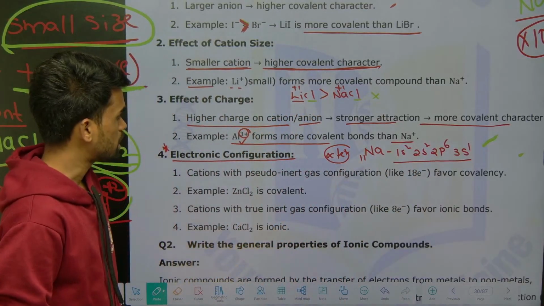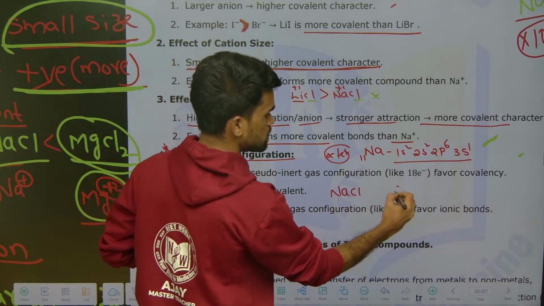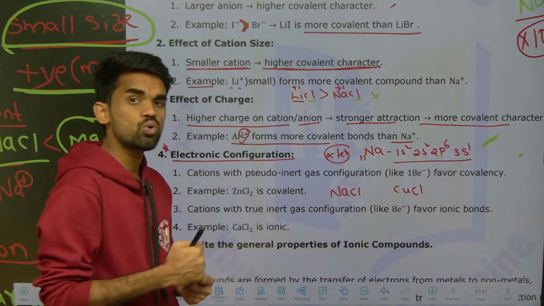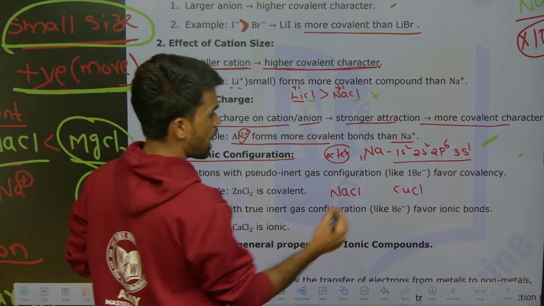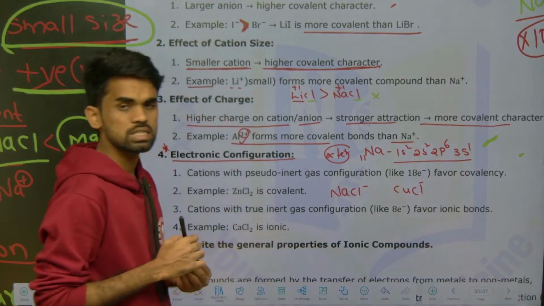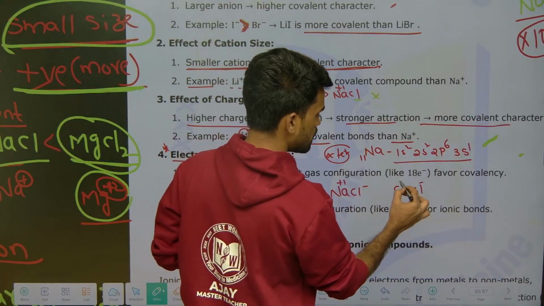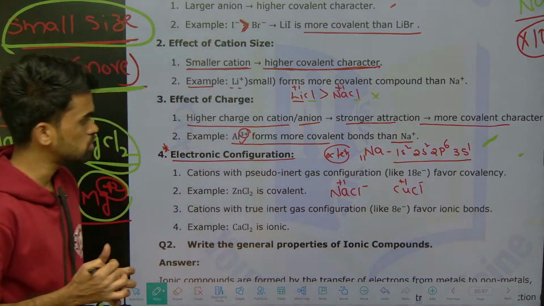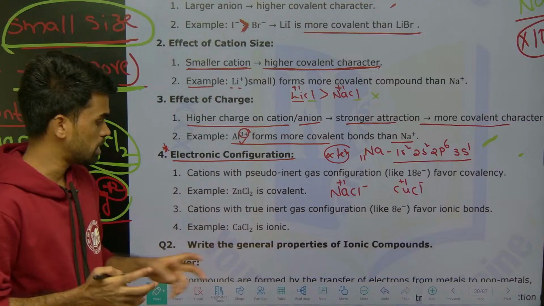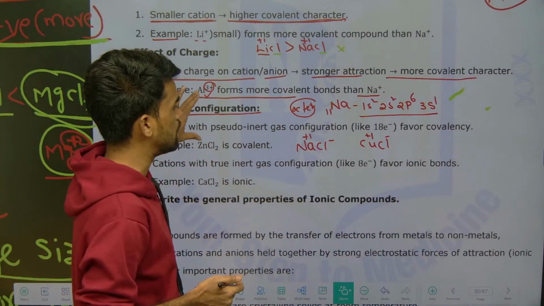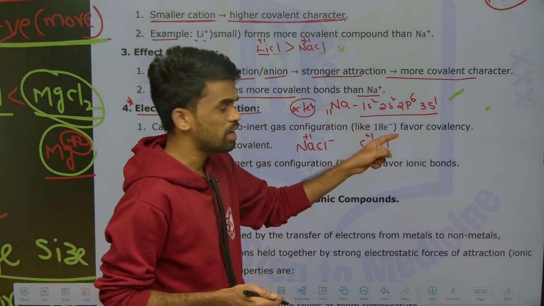But when it comes to species like Na+, where NaCl is there and CuCl is there, and they ask which has more covalent character, how do you decide? The anions are the same here, so you cannot give your answer with respect to the anion. But if you observe, the cation here is Na+ and here it is Cu+. So out of these two, which results in more covalent character? That depends on their electronic configuration also. Cations with pseudo inert gas configuration favor more covalency.